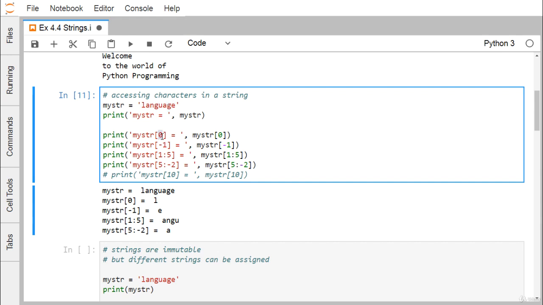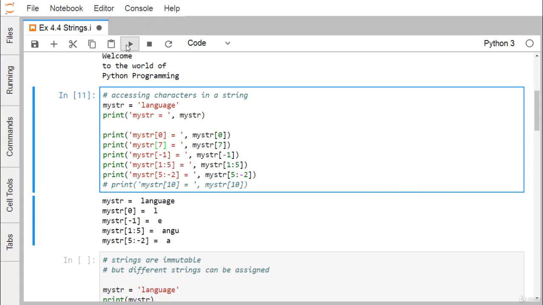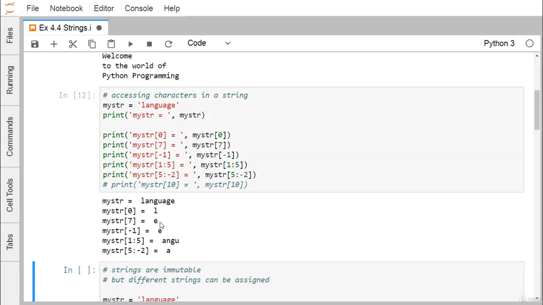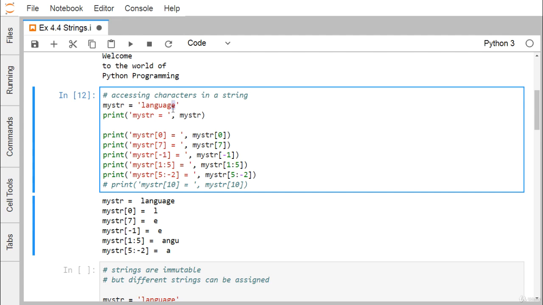If we print index 7 and index -1, in both cases E gets printed. So -1 means the starting index from the back, from the tail of the string.